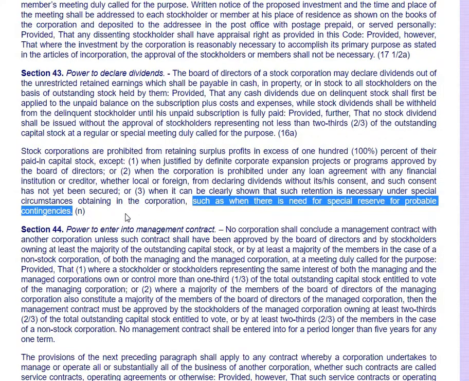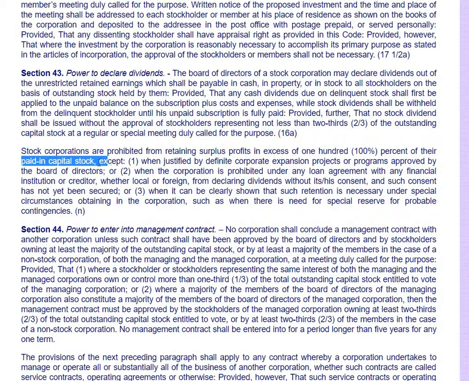Now, this is the provision in the Corporation Code. There's a similar idea: if the corporation retains surplus profits in excess of 100% of its paid-in capital, then that is a violation of the Corporation Code, because there is this word, prohibited.